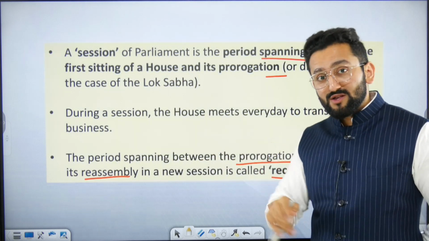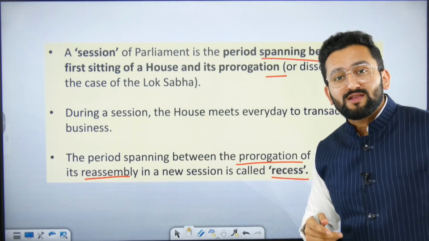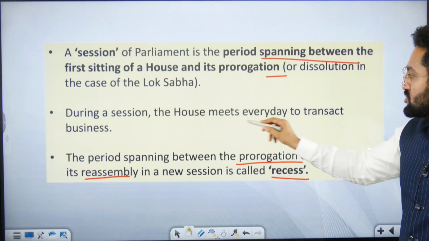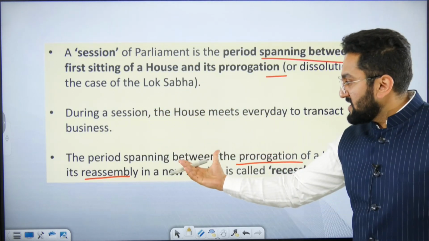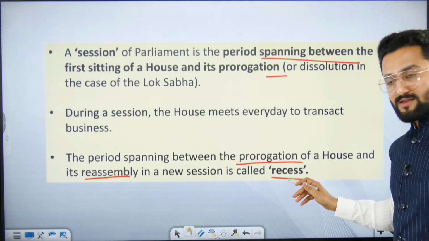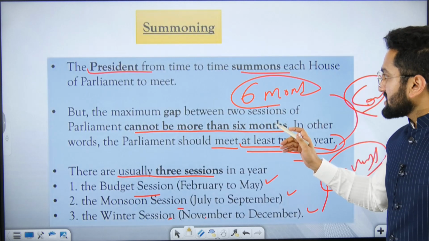These words should be clear because sometimes UPSC plays on these words, right? So during a session, the House meets every day to transact business. The period spanning between prorogation and reassembly of the new session is recess. I think it is clear to you now.